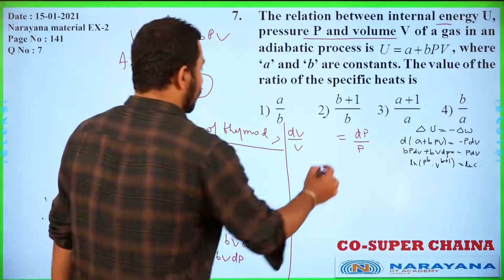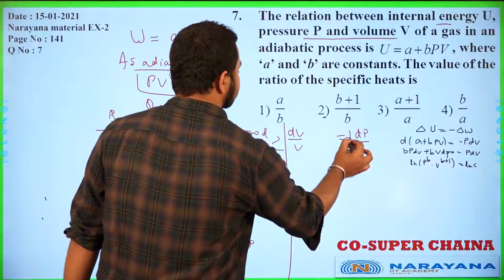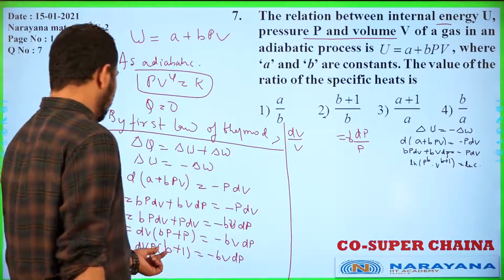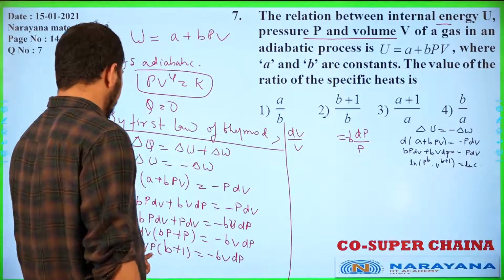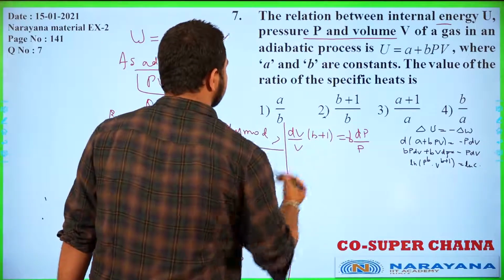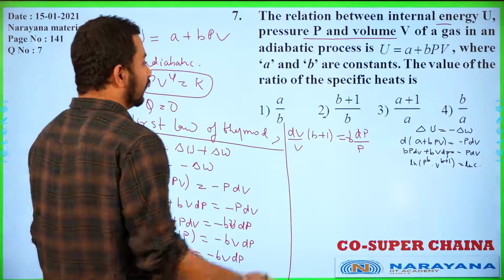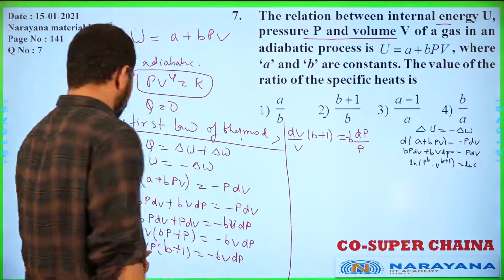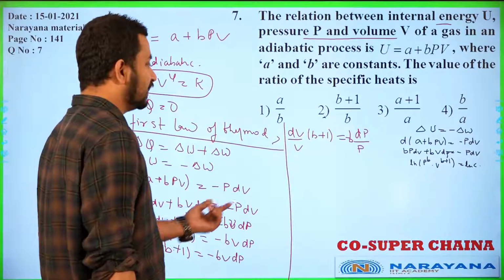Here we have 1 minus B, and here we have dV by V. So here we have B plus 1. Okay, this is what we have here. So what we have done here, we just rearranged the things.